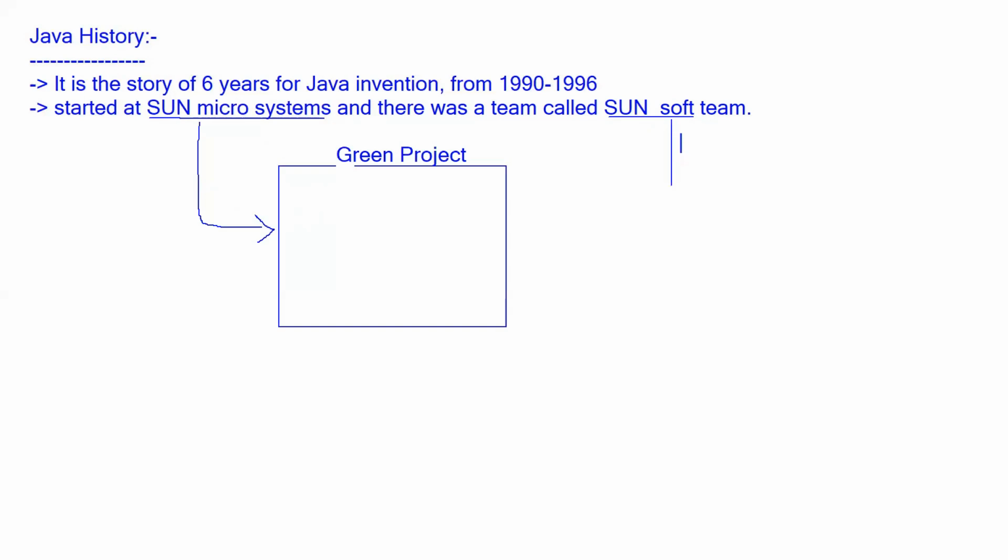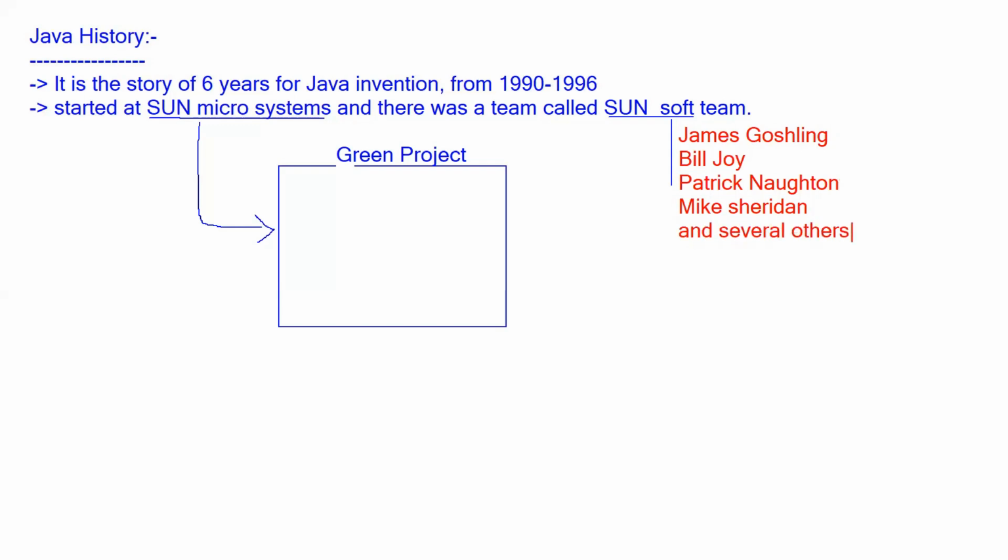The Sunsoft team had people like James Gosling, Bill Joy, Patrick Naughton, Mike Sheridan, and several others.